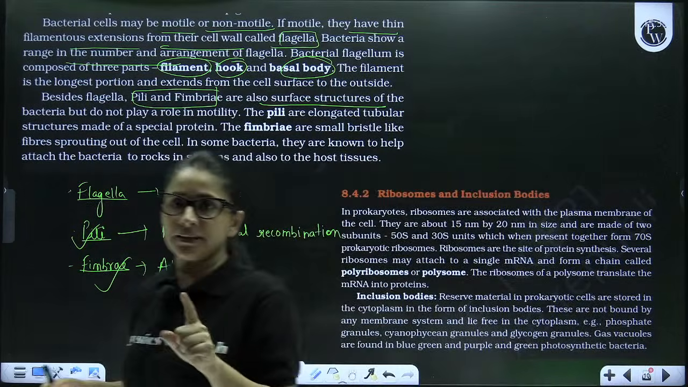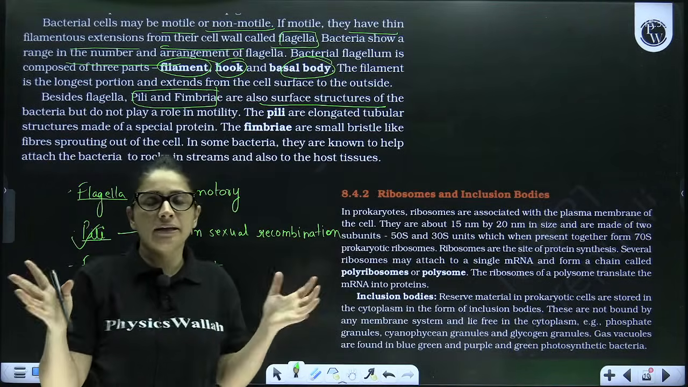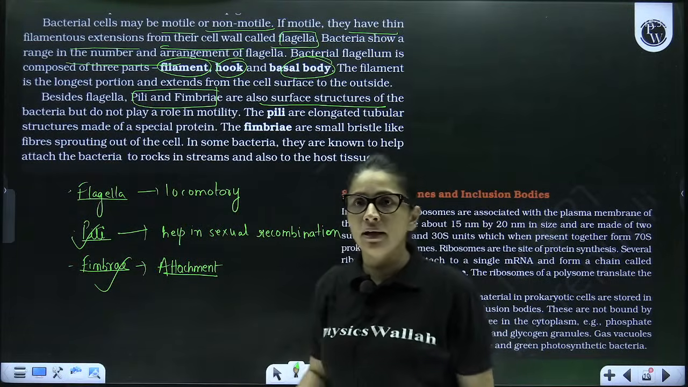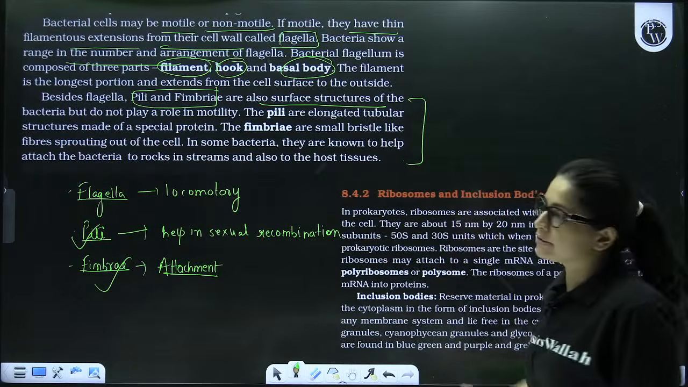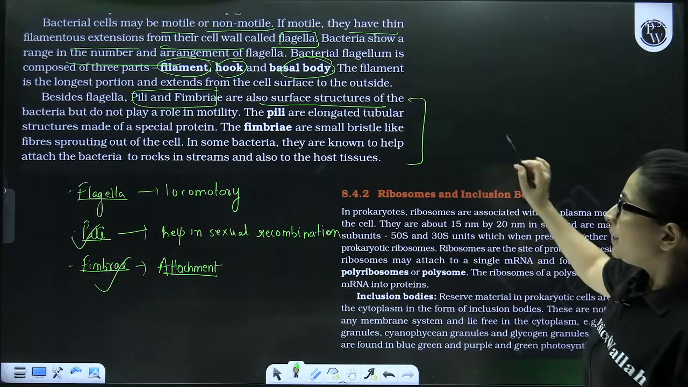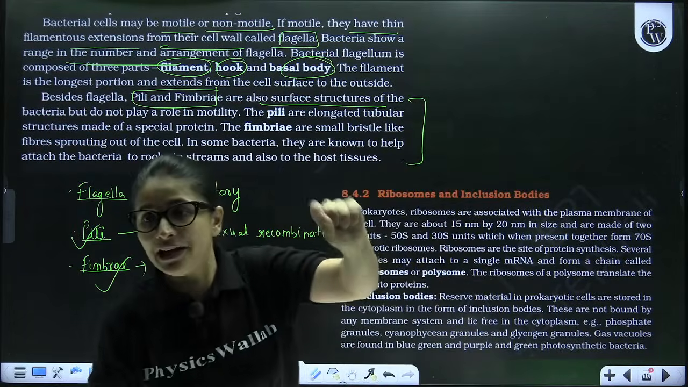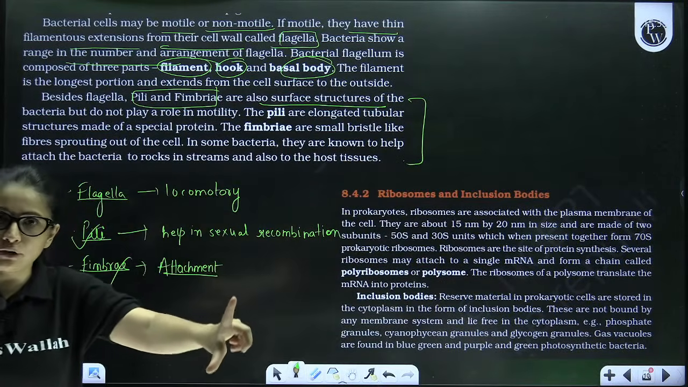Flagella help in movement, pili allow exchange of genetic material between 2 bacteria, and fimbriae help in the attachment. So that only over here is written. You can read it once. Now, this is all about the cell wall, cell envelope. I hope it is crystal clear to everyone.